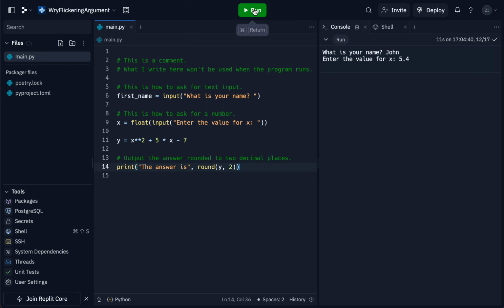Okay, so if I run this now, see it'll ask what's your name. I'll put John, value for x, 5.4, and it calculates y here, and then it prints out to us the answer is 49.16, so it rounded to 2 decimal places.